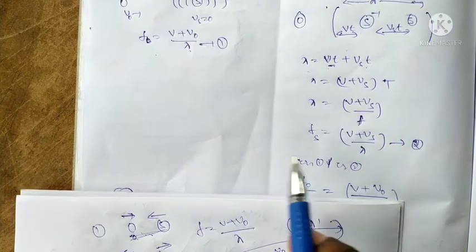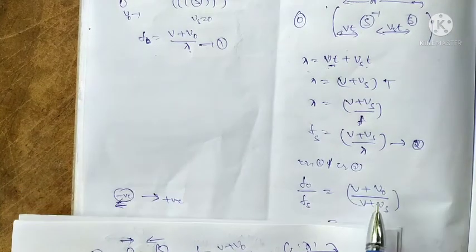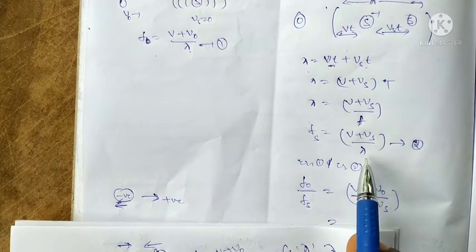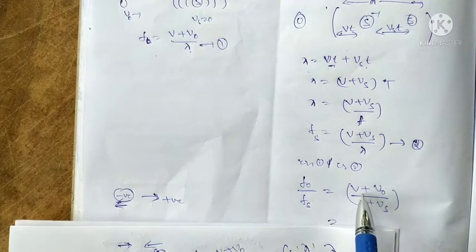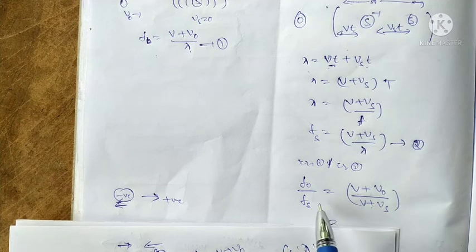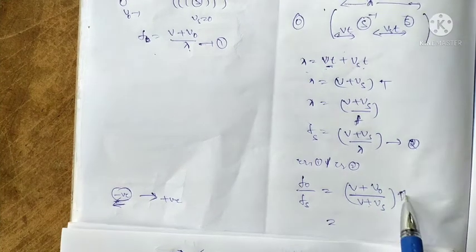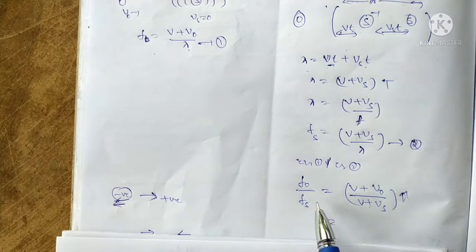Okay, from the above equation number 1 and equation number 2, take the ratio f naught by fs. Lambda is common. Okay, (v plus v naught) by (v plus Vs). This is the ratio. Both are moving away or towards. This is the place where we get the highest sound, that means the frequency is higher.